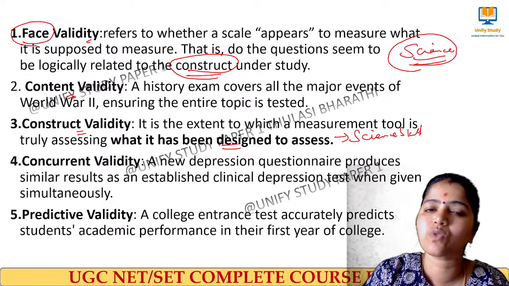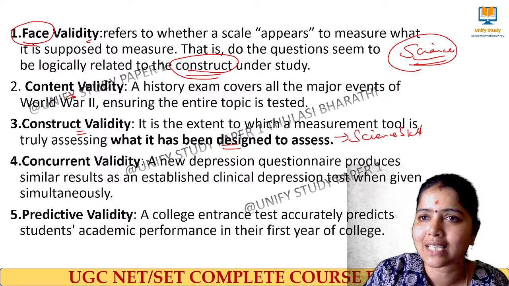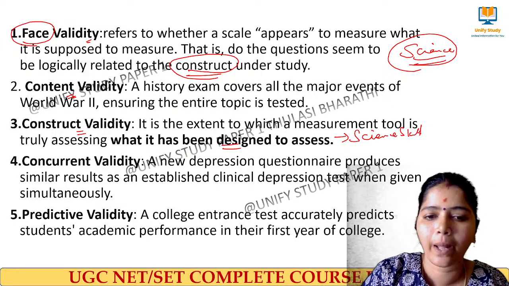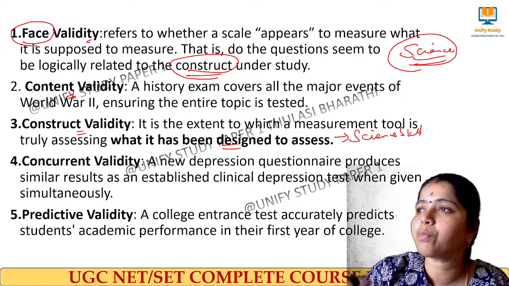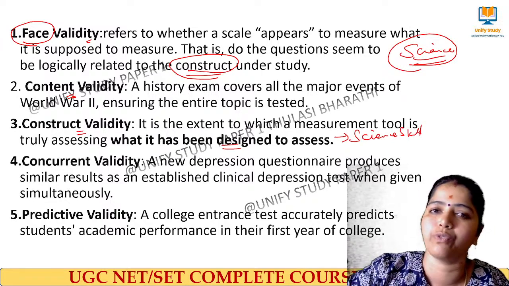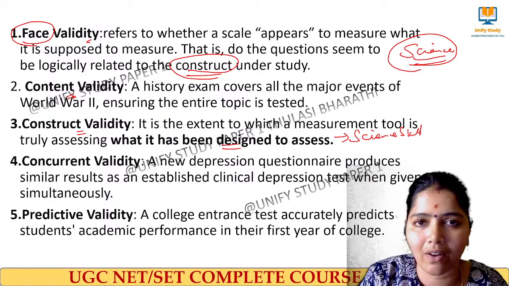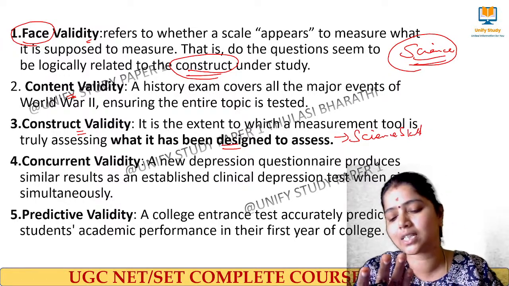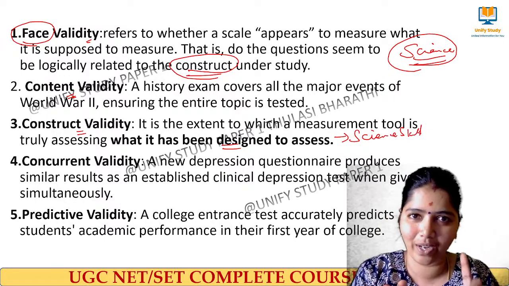Predictive validity means what? In school, in a test, or in research, we give some kind of test where the result can predict what this person is going to do in the future. By looking at the result, I'll say that this person will definitely have sugar in the future because the result speaks like that. You understand what I mean?